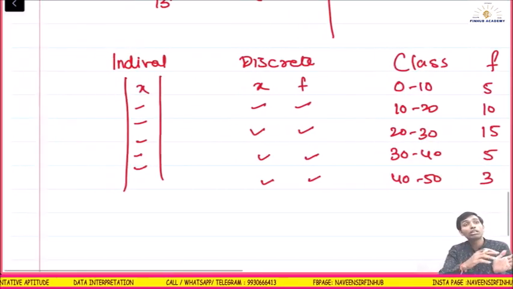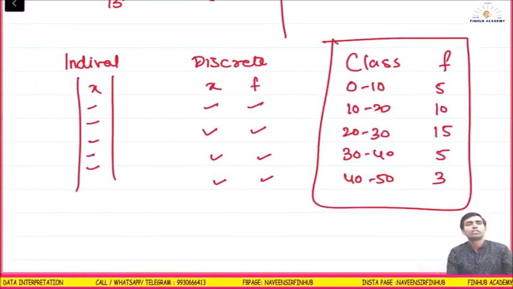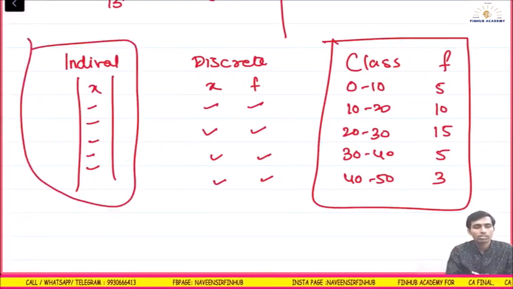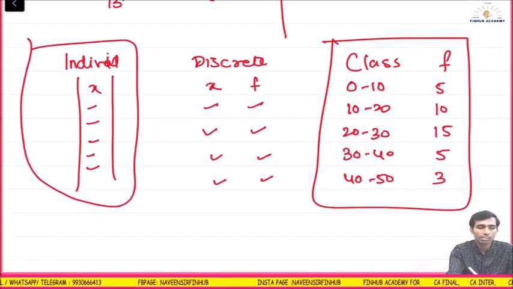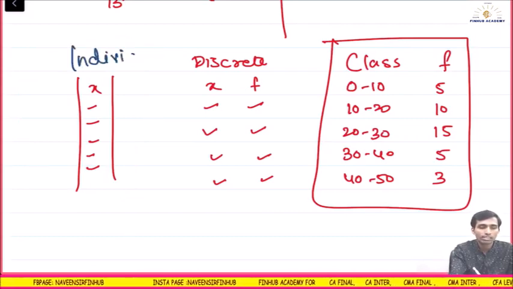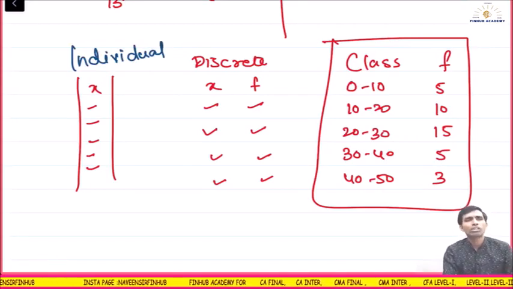When the data is huge, we present it in this form. If it is very small, we use the individual form. Individual data, or we call it discrete data, or we call it class, which means grouped data.